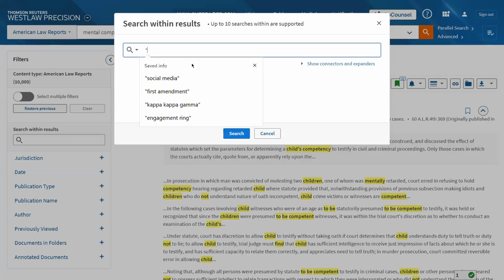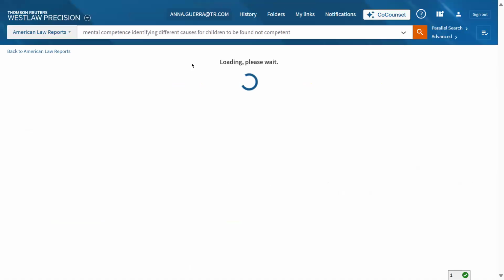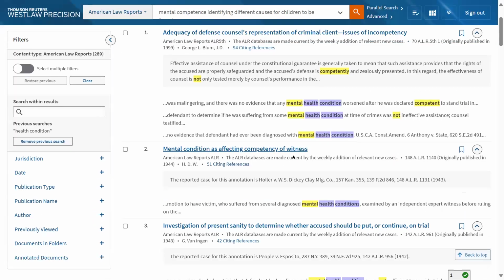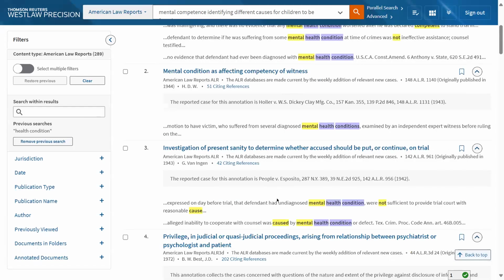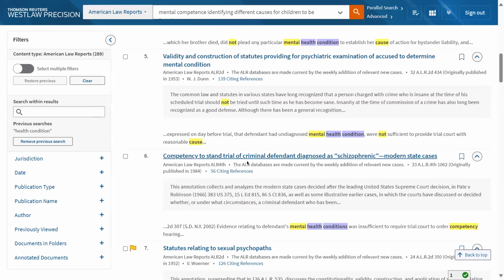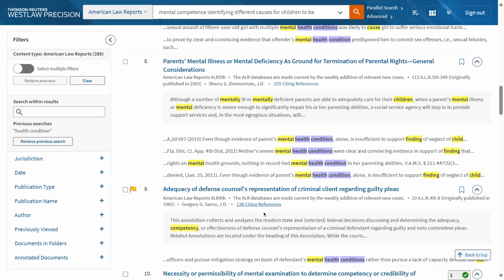So maybe there's a particular health condition, and you want to see if any of these 10,000 articles in ALR also reference a health condition. And so here we have mental condition affecting the competency of the witness, present sanity, privilege, competency to stand trial, schizophrenia, psychopaths, parents' mental illness.